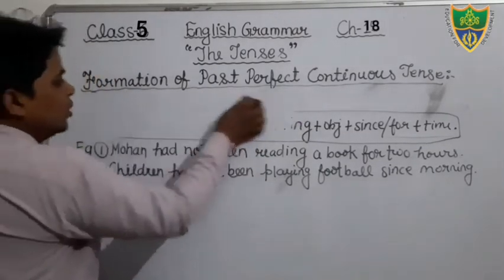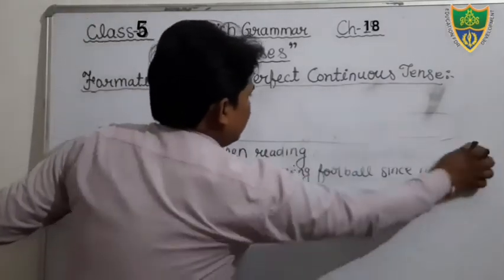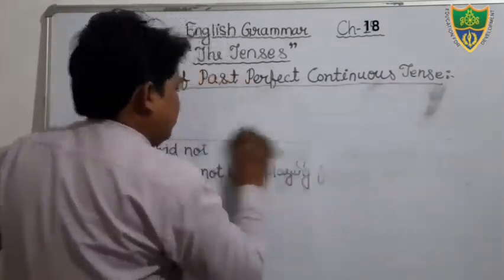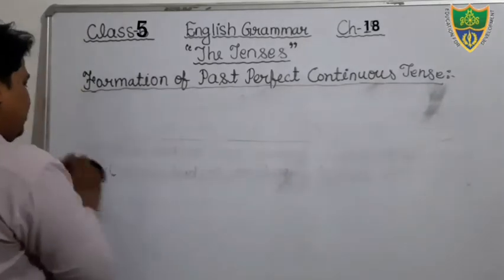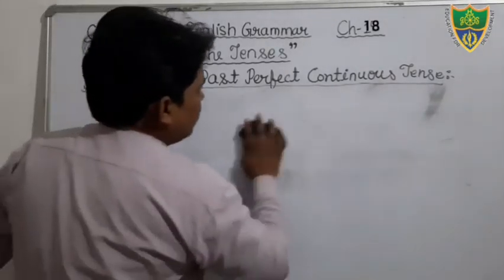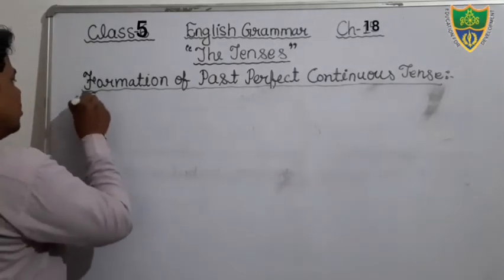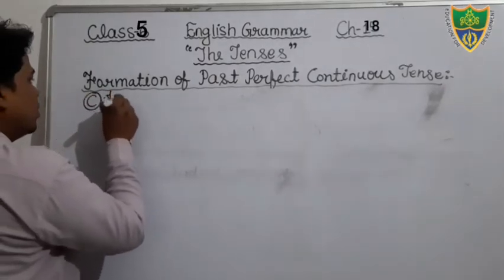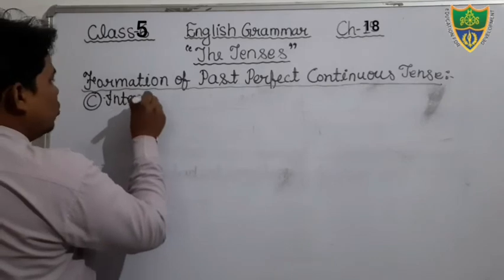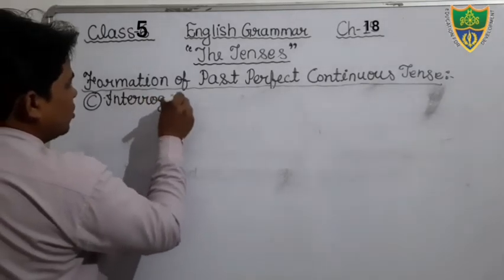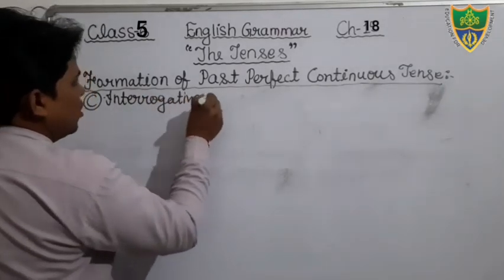So just see. Put the heading next interrogative sentences.